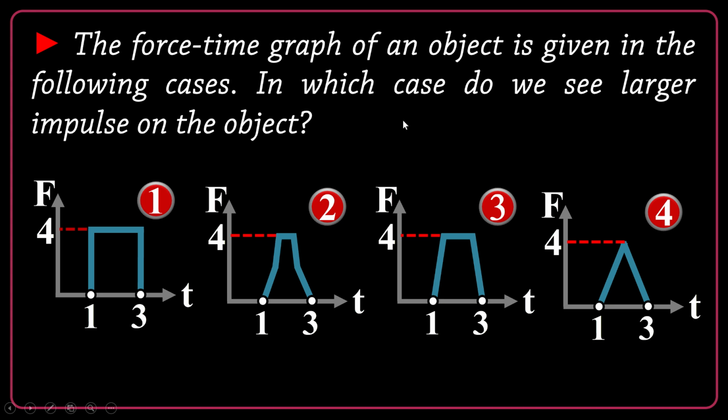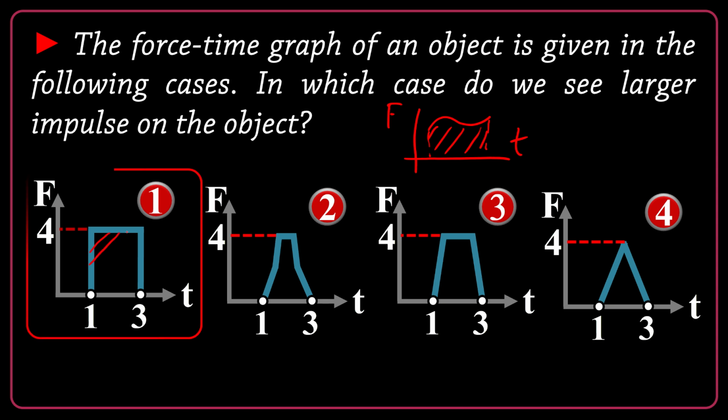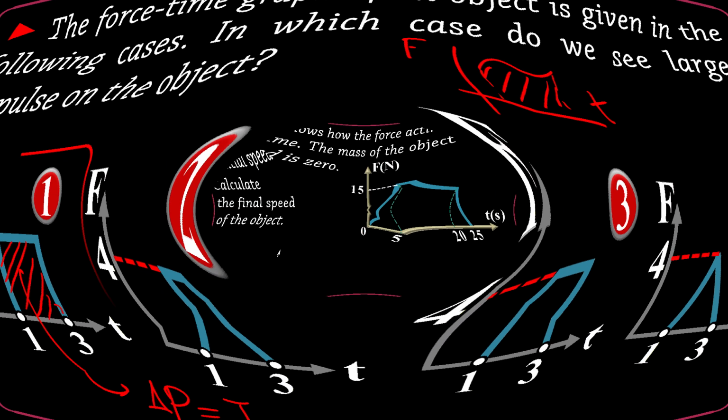The force-time graph of an object is given in the following cases. In which case do we see larger impulse on the object? You remember the impulse was the area under the FT graph. If I have an FT graph, the area under the graph is the impulse. So the one which has the largest area under the graph will be the answer. What's your opinion? Correct, number 1. It has the largest area under the graph, so the largest delta P, or the largest impulse J.